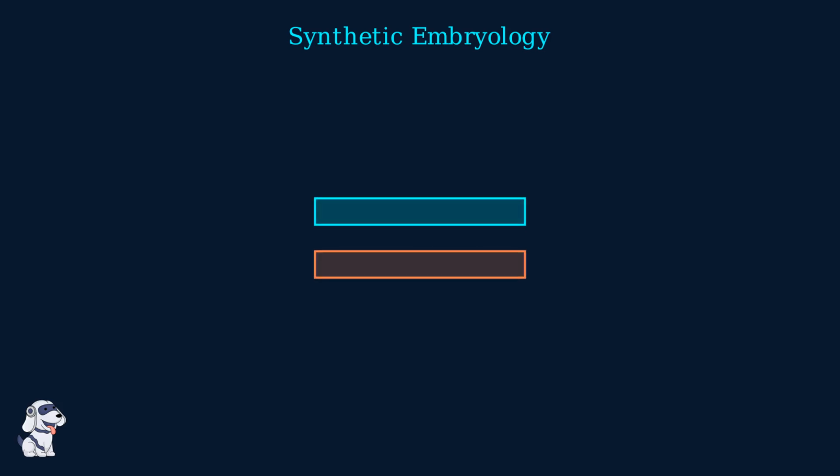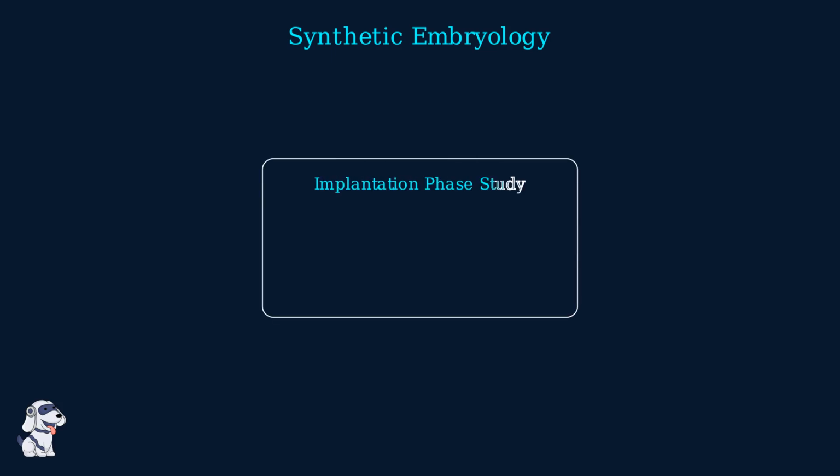It involves creating embryo-like structures using stem cells, bypassing the traditional requirement for sperm and egg fertilization. By manipulating pluripotent stem cells, researchers trigger a process called self-organization. These cells autonomously assemble into complex structures that mimic the architecture of early embryos. This technology provides unprecedented access to the black box of early development. We can now study implantation and cell fate specification with high precision in a laboratory environment. Synthetic embryos are transforming our understanding of life's origins. They offer deep insights while keeping the developmental process within a controlled, observable system.